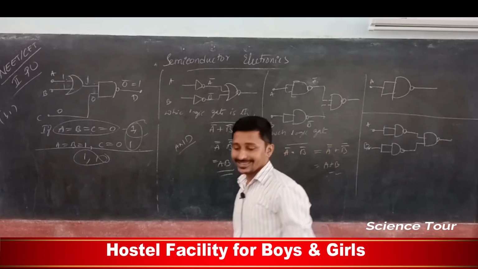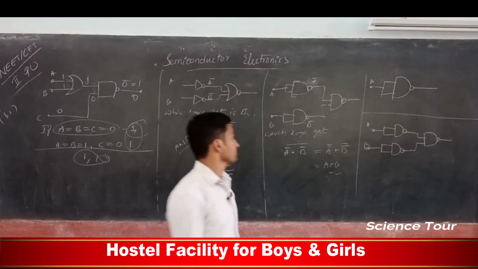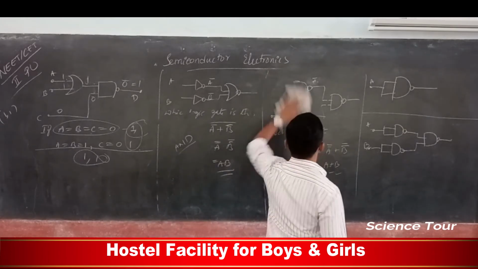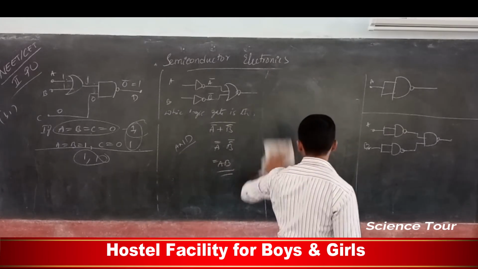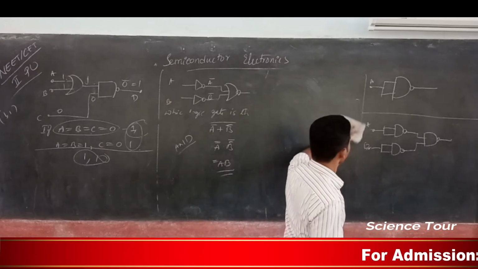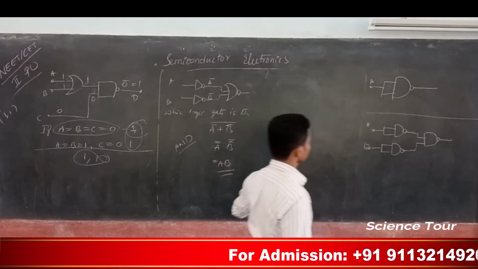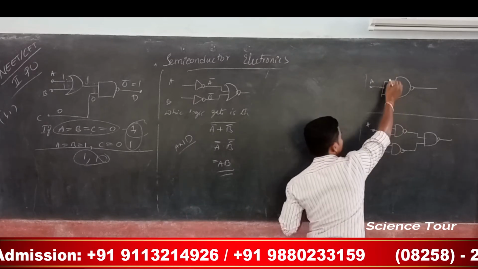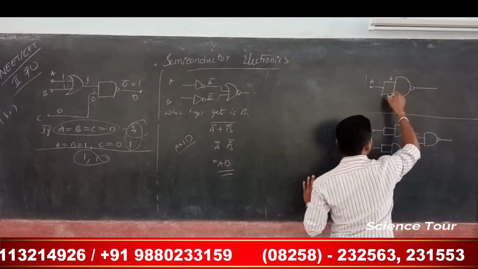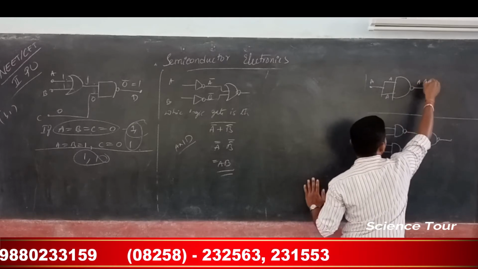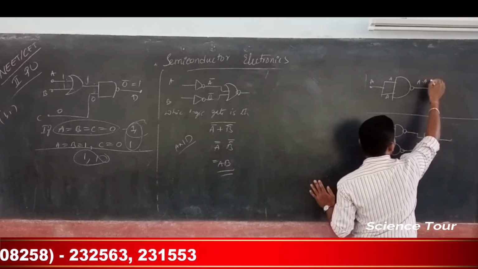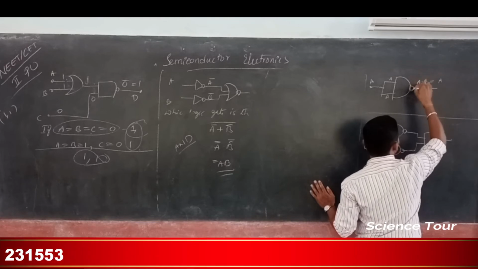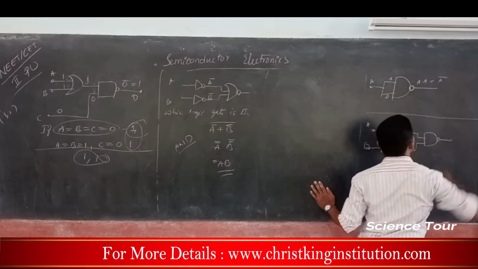Now the important part is in the next gate. I will erase this so that I can write down the answer here, concentrate. Actually there is a NAND gate. A is given to both inputs, so this will be A dot A. A dot A is nothing but A, but it is no longer A, since this is a NOT, so it is A bar.